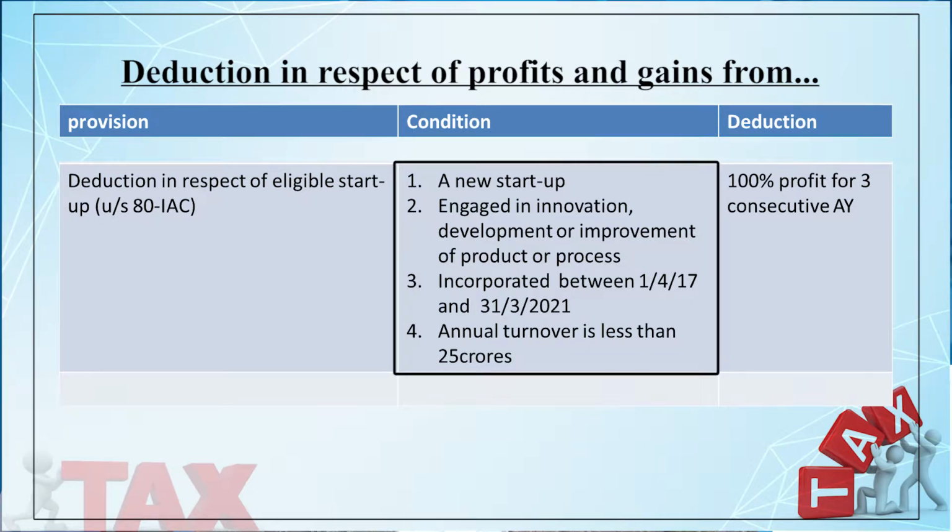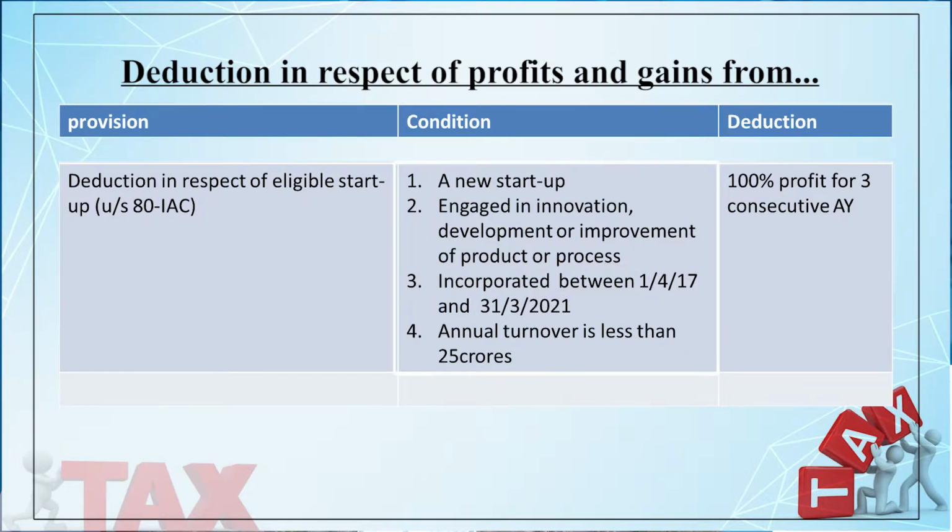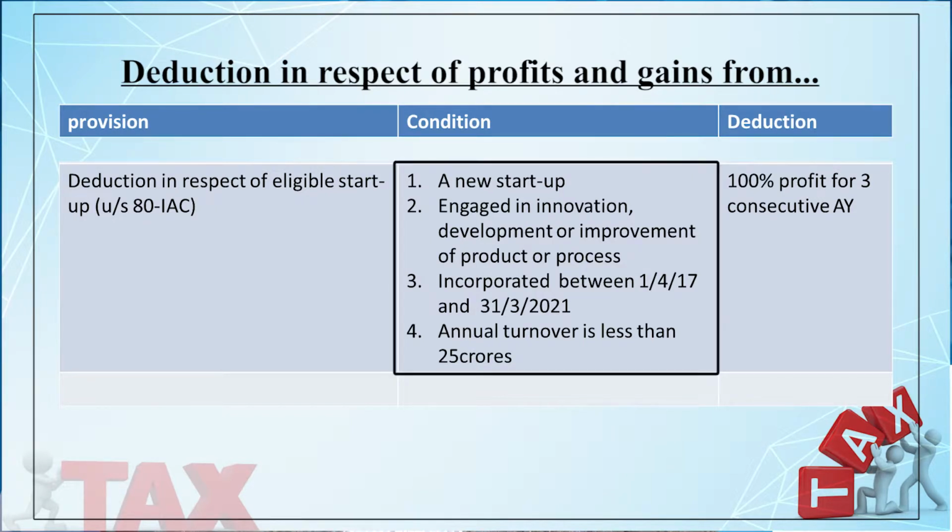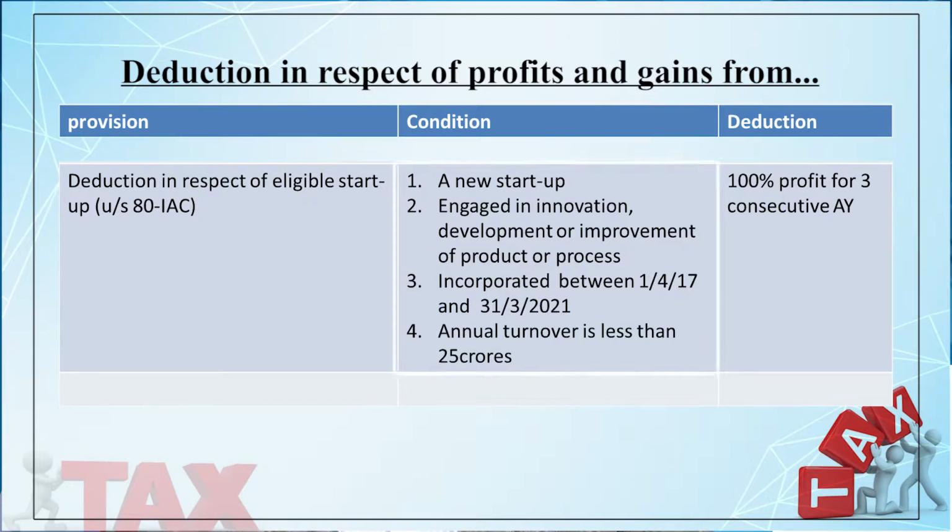It should be incorporated between 1st April 2017 to 31st March 2021 and the annual turnover is less than 25 crores. So, section 80IAC is meant for the new startup.